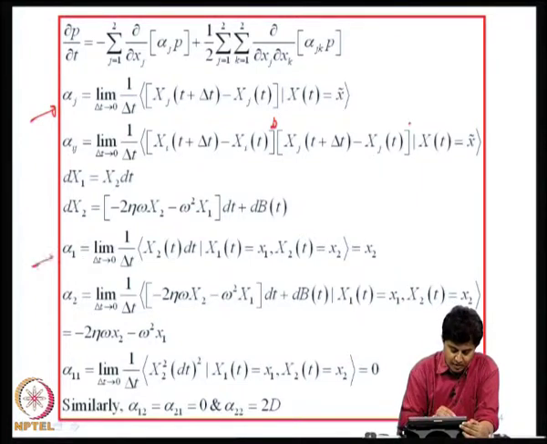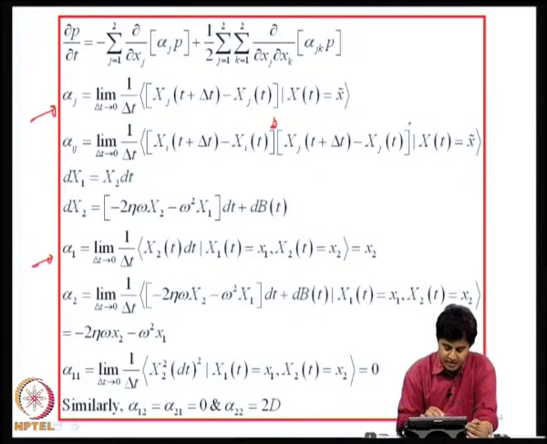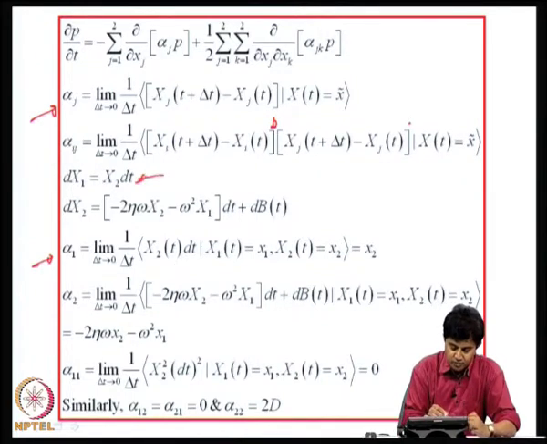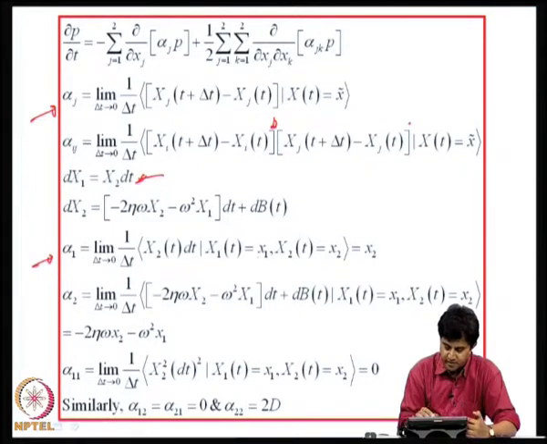Now, alpha 1, let us look at, limit delta t goes to 0, 1 by delta t, dx1 is x2 dt, therefore, x2 dt conditioned on x1 of t equal to x1, x2 of t equal to x2. This is nothing but x2, because it is conditioned at x2. Alpha 2 would be minus 2 eta omega x2 minus omega square x1 plus dB of t, conditioned on x1 of t is x1, x2 of t is x2. So, this will be minus 2 eta omega x2 minus omega squared x1, the third term is 0 because the expected value of dB of t is 0.